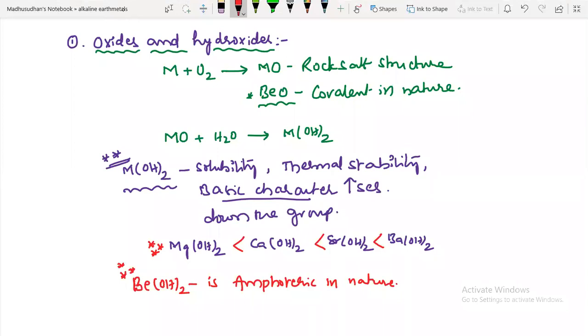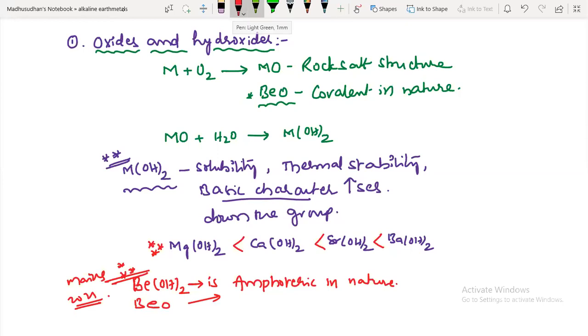Beryllium hydroxide and beryllium oxide are also amphoteric in nature. You have to choose these answers. This is a Mains 2021 question. Both of them are amphoteric in nature.